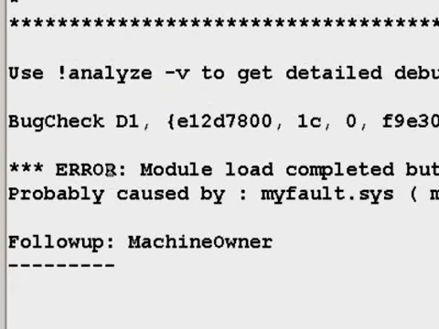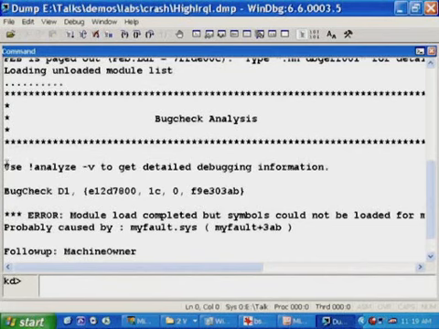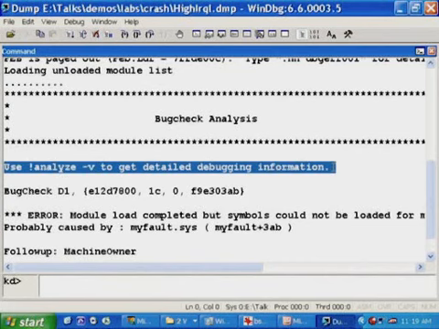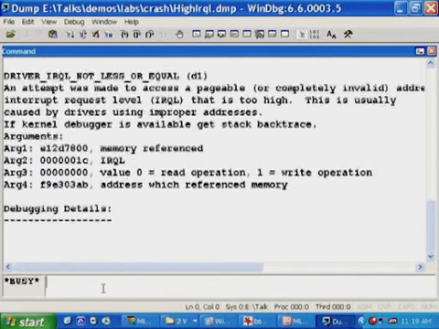It was. And look at what the debugging engine tells us. It tells us that the crash was probably caused by myfault.sys, and we know for a fact that this crash was caused by myfault.sys. It was dead on. But let's take a closer look at what it's telling us. First, up here it says use !analyze -v to get detailed debugging information, and I'm going to type that in right now so we can look at basically the internal operation of the analysis engine.